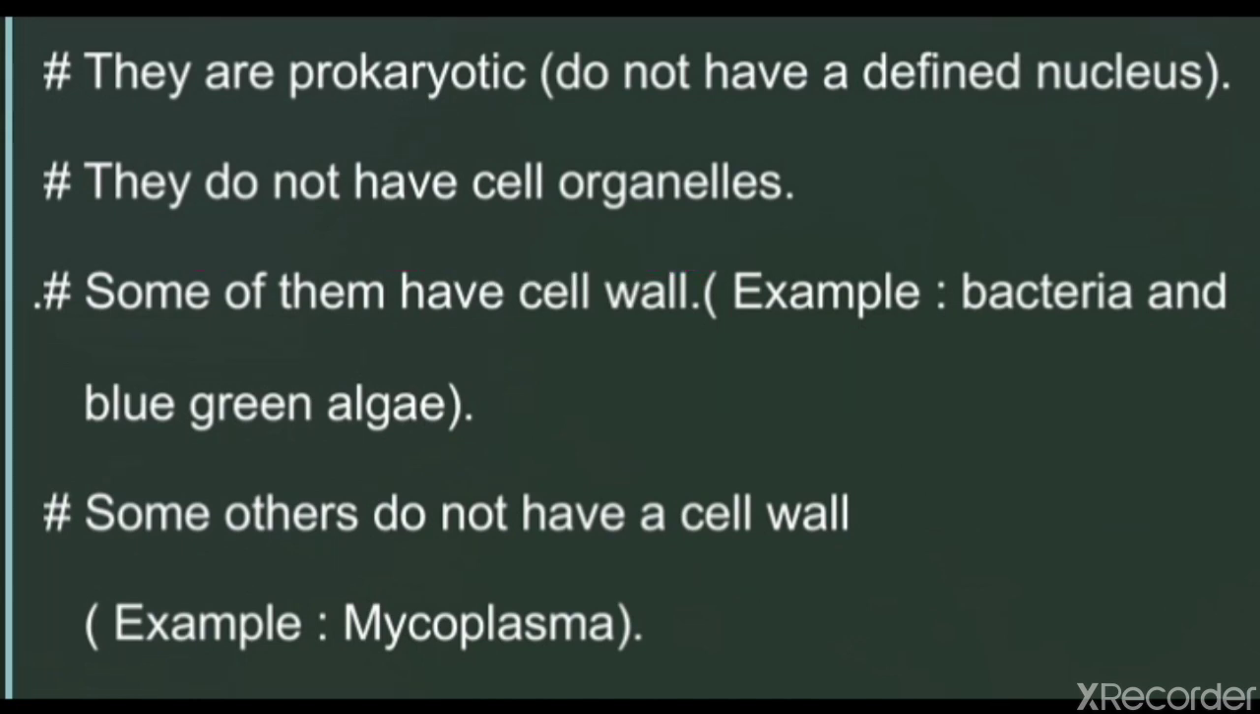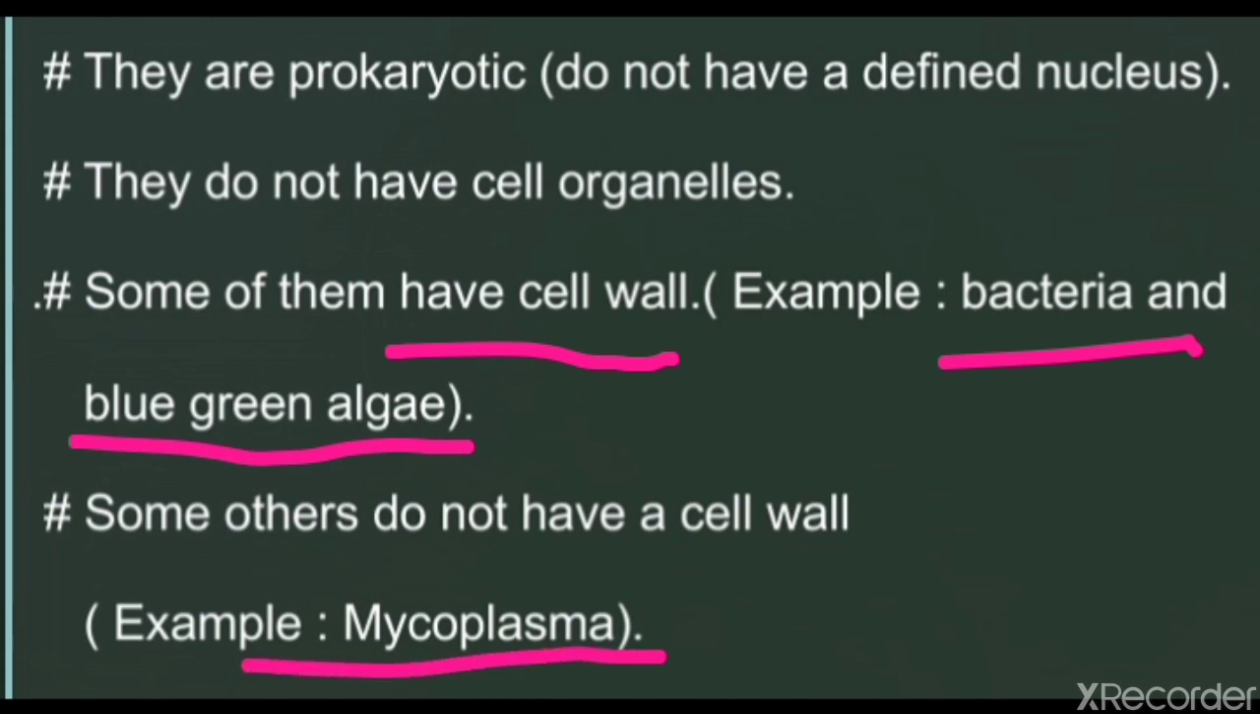Class, as you know that in plant cell there is an outer covering which is known as cell wall, and the function of the cell wall is it gives protection as well as shape to the cell. Same, some monerans have also cell wall. Example, bacteria and blue-green algae. But some others do not have cell wall. In that example is mycoplasma.